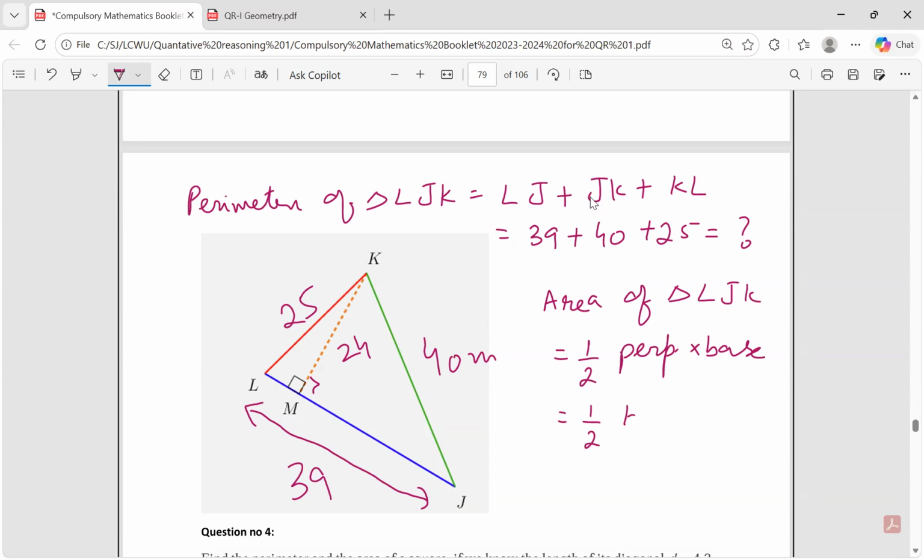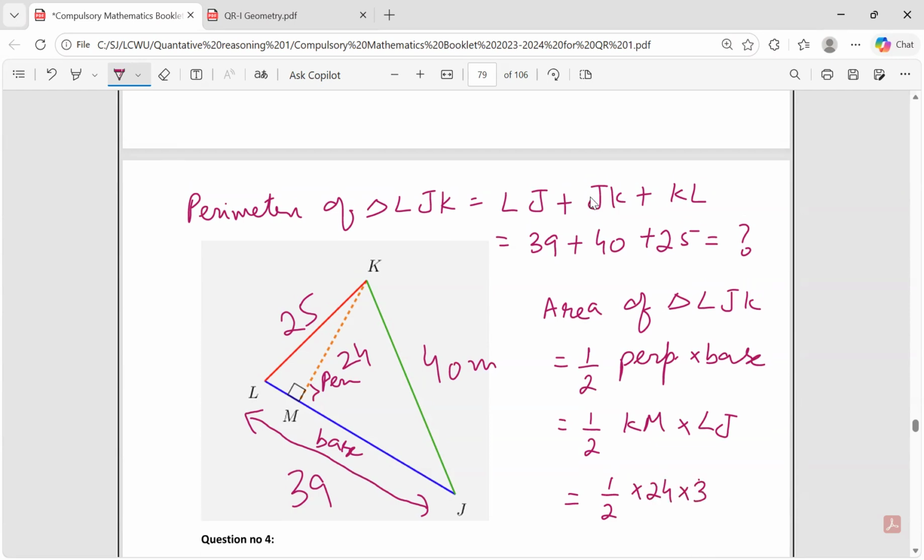Perpendicular length is KM multiplied by base, which will be the one over which we are taking the perpendicular. So this is your base and this is your perpendicular. Okay, so it will be multiplied by base length LJ. So the answer is half, KM is 24 multiplied by 39. So simplify it to get the answer.